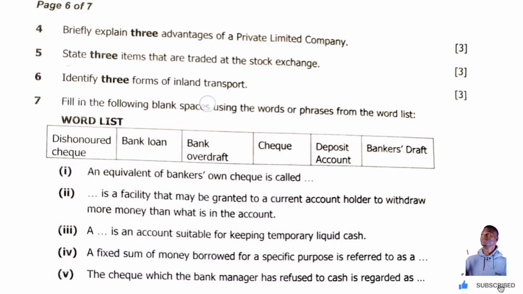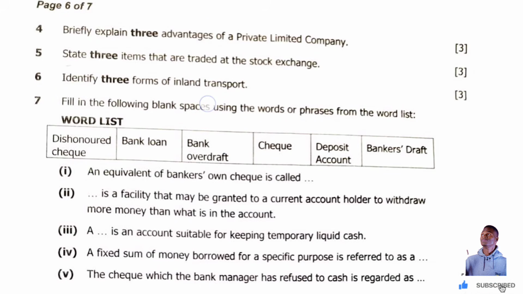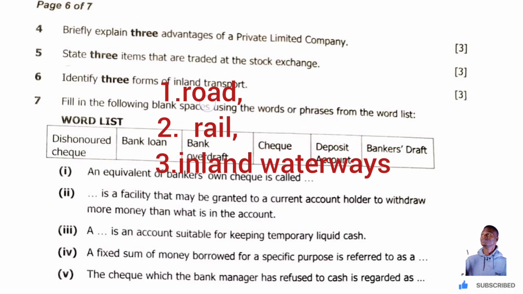Okay. We have bonds there. We have shares, also government securities. Those are 3 items that are traded at the stock exchange. Number 6, identify 3 forms of inland transport. Okay, inland transport. 3 forms of inland transport. Simple. We have inland waterways, road transport, railway transport. Okay. All right.